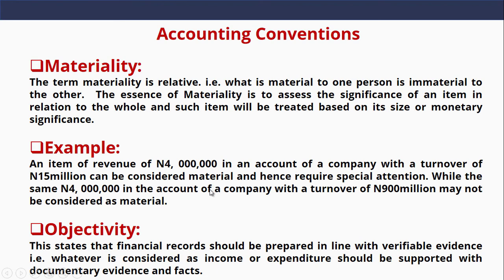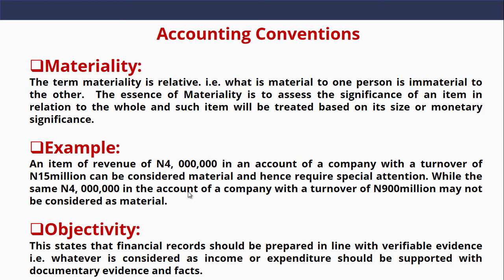While an organization like Shell Petroleum Company that is very big, classified as a multinational organization, if they purchase chairs, laptops, they will not capitalize it. It will not be seen as assets, but it will be seen as expenditure in their profit or loss account. This is an example of materiality convention.